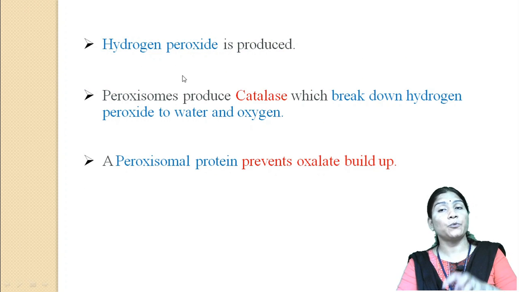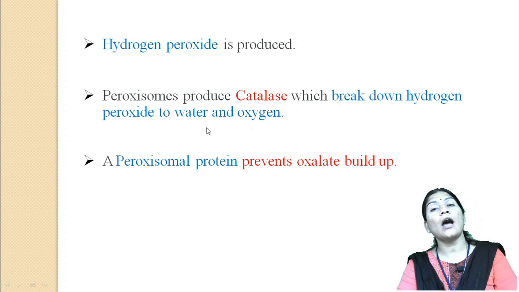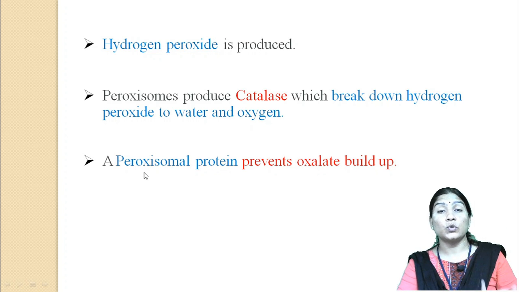Hydrogen peroxide is produced here, and the peroxisome produces the enzyme catalase, which breaks down hydrogen peroxide to water and oxygen. So peroxisomal proteins prevent oxalate buildup.